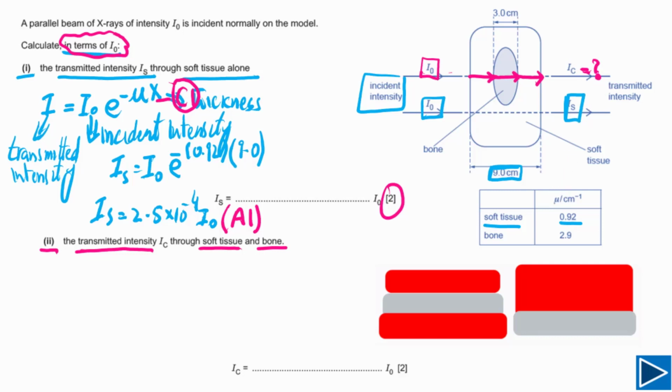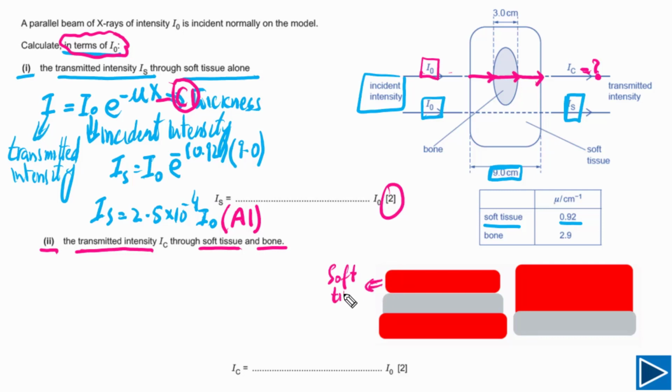We can answer this question using different methods. We can use a simple method or we can use a complicated one. We will use the simple method for this problem so you can understand that method well, and next time you can use it by yourself to answer the same type of problems. First of all, look at this diagram. You can see here the red part. This is representing the soft tissue.